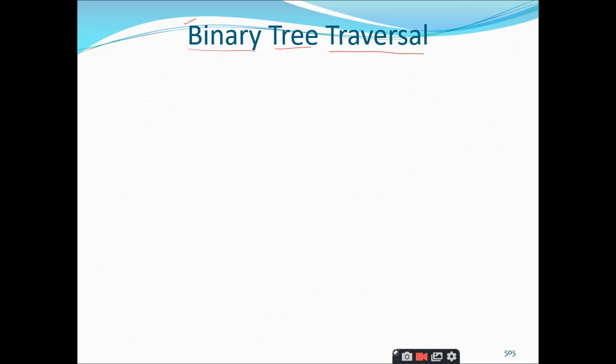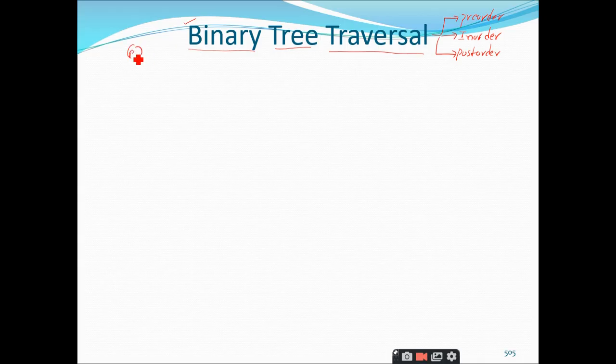And coming to the types of traversals, the binary tree supports majorly 3 types of traversal techniques. One is called the pre-order traversal, the second one we call the in-order traversal, and the third one we call the post-order traversal, right? Let us have a brief discussion on what this pre-order, in-order and post-order traversal is. So let us draw an example of a binary tree.